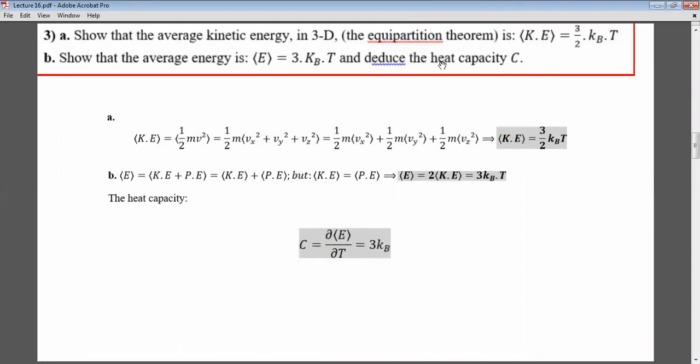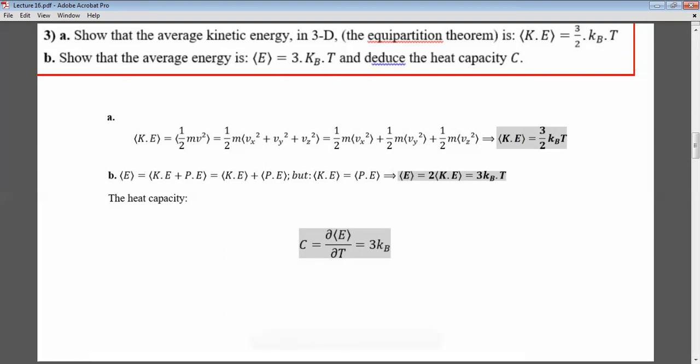And from that, if I'm to deduce the heat capacity, remember that the heat capacity is nothing but del expectation value of E. Sorry, before that, we need to show that the expectation value of energy, this is just the kinetic energy. Now we need to get the expectation value of the energy, which is the kinetic energy plus potential energy, but the expectation values are equal. So we will get the expectation value of energy is equal to 2 times expectation value of KE, which is 3 kBT.